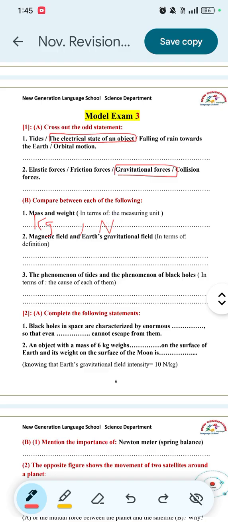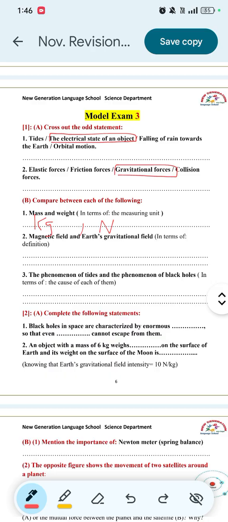Number 2. Magnetic field and Earth's gravitational field in terms of definition. What is the definition of magnetic field? It is the region around a magnet where its effect appears. Number 2, Earth's gravitational field. It's the space around the Earth where its force attracts objects toward the Earth.